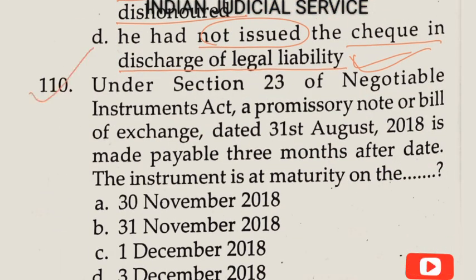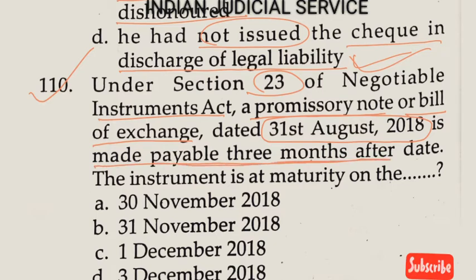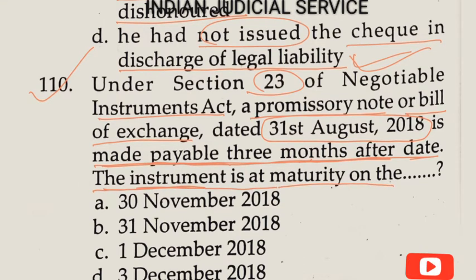Now question number 110. Under section 23 of Negotiable Instrument Act, a promissory note or bill of exchange dated 31st August 2018 is made payable 3 months after date. This is very important here. The instrument is at maturity on the 3rd December. This is very important. 3rd December 2018, and this thing is clearly provided in section 23 illustration number B and C. So answer here option D.